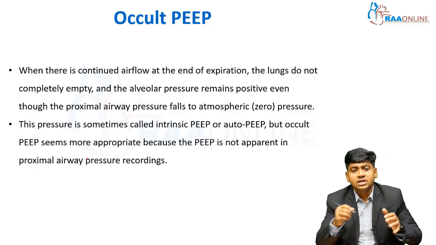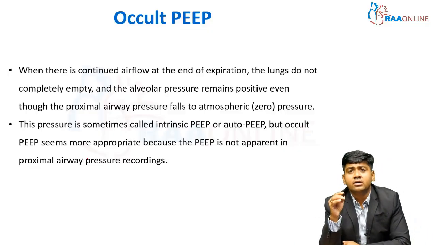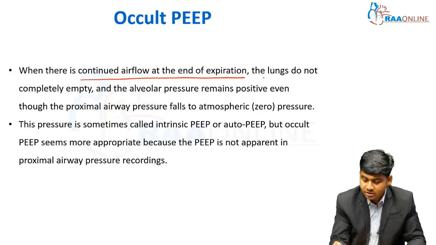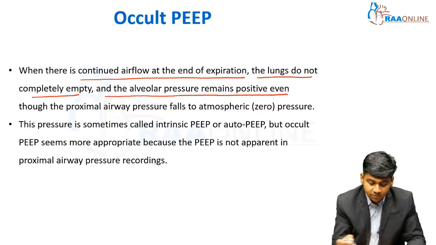Occult PEEP, that is, I am telling only the negative point of PEEP: occult PEEP. Occult PEEP is the PEEP that remains inside the lungs. So here you can see, when there is a continued airflow at the end of expiration, the lungs don't empty completely and the alveolar pressure remains positive even though the proximal airway falls to the atmospheric pressure.